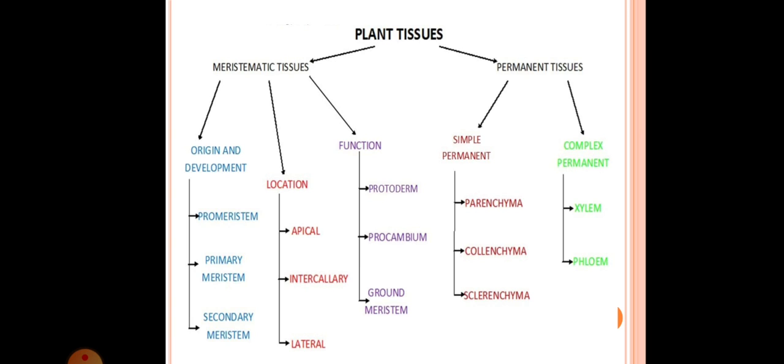The important characters of meristem considered for the classification are the position of the meristem in the plant body, here you can see the location, the origin and development of the meristem, the addition of new cells in the basic zones of the plant body by the meristem, which is the function carried out by the meristem, and the plane of division in the meristematic cell during the addition of new cells.